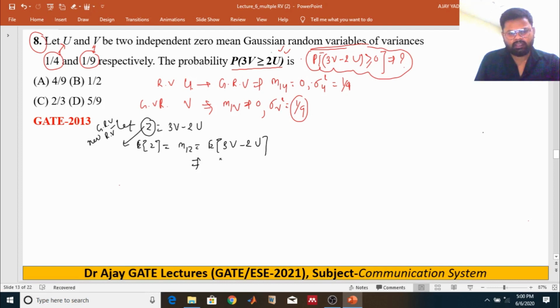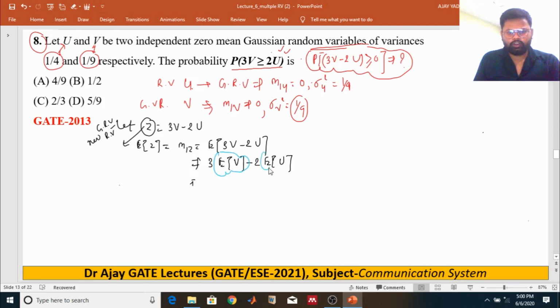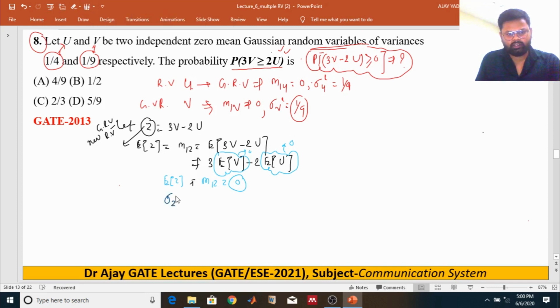Applying the expectation inside the bracket, you will get 3 times the expectation of V minus 2 times the expectation of U. The means of U and V are 0, as already given in the problem. So the expectation of Z, the first moment of the random variable Z, is 0, right? And sigma z square is the variance.